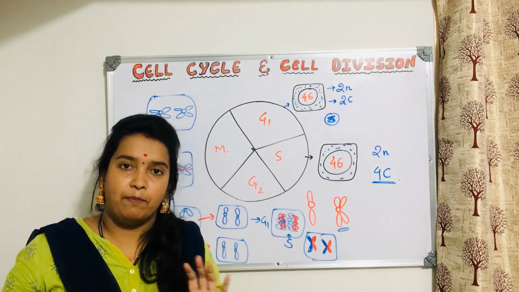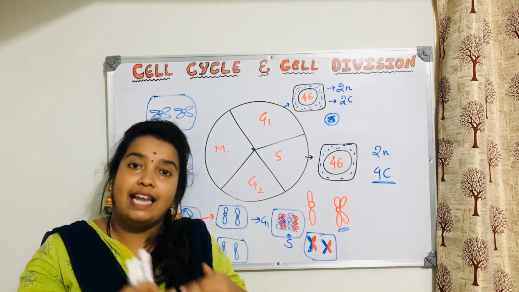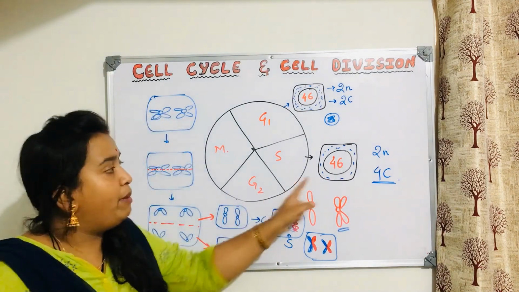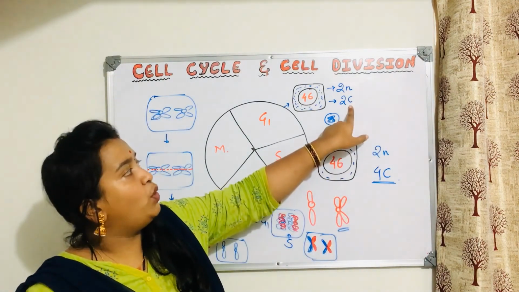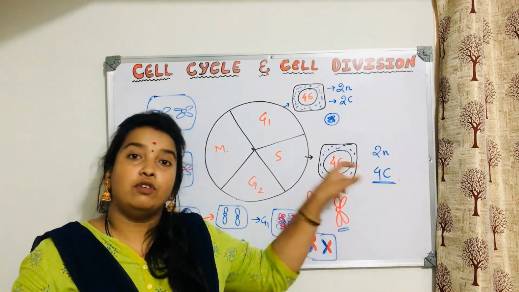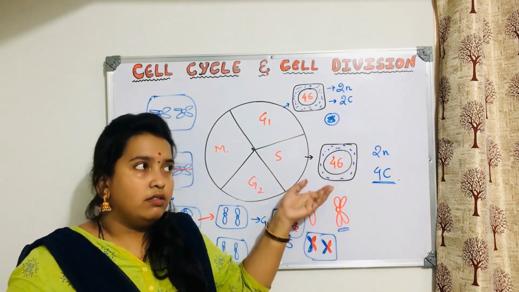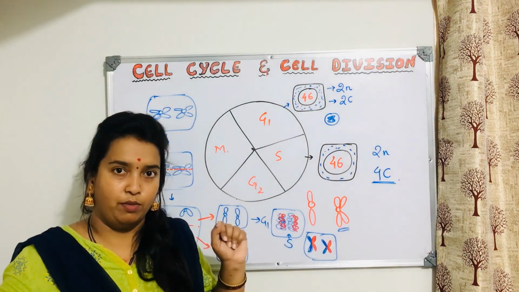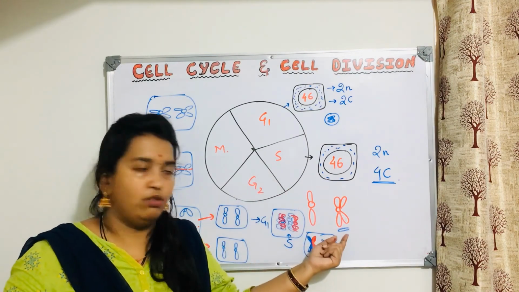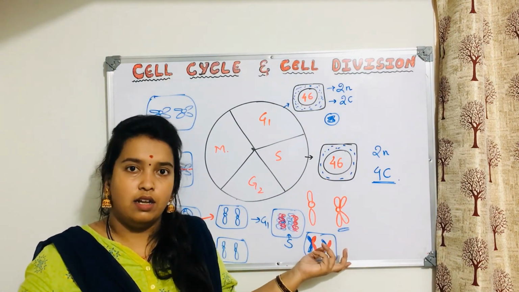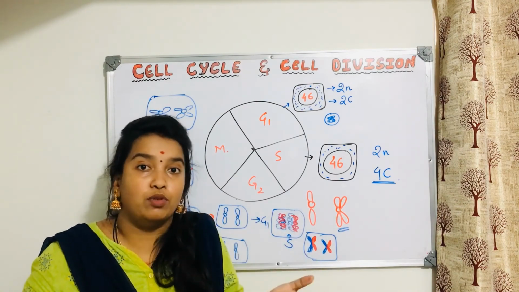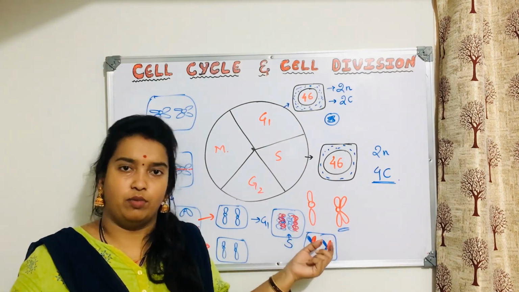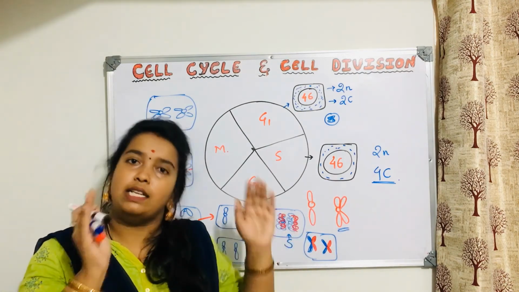The chromosome number will be the same, but DNA has doubled. DNA has replicated and formed another copy, so the content of DNA increases from 2C to 4C. But if you consider chromosomes, there is no increase. This is a chromosome, and this is also a chromosome. Here, this has converted into this form. You will not consider it as doubled chromosomes. The chromosome number is the same.